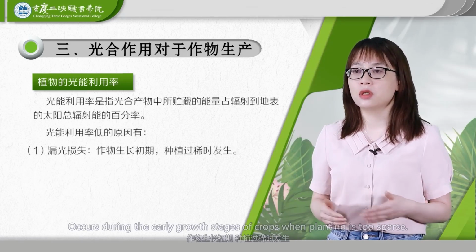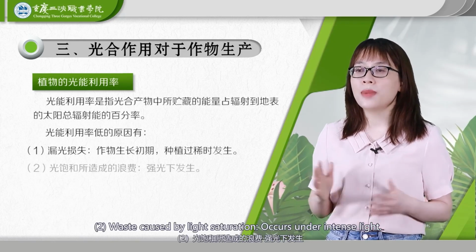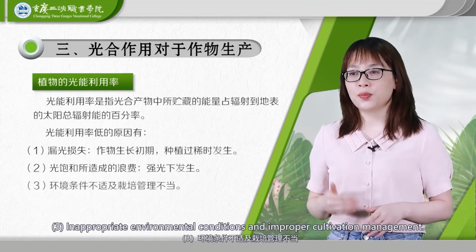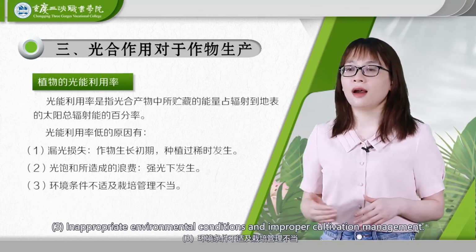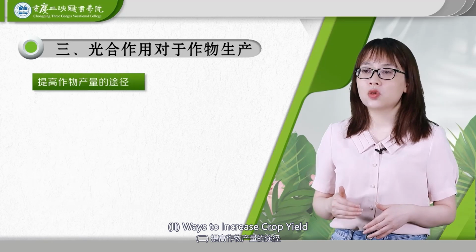1. Light leakage loss occurs during the early growth stages of crops when planting is too sparse. 2. Waste caused by light saturation occurs under intense light. 3. Inappropriate environmental conditions and improper cultivation management. 4. Other factors such as environmental pollution. 2. Ways to increase crop yield.